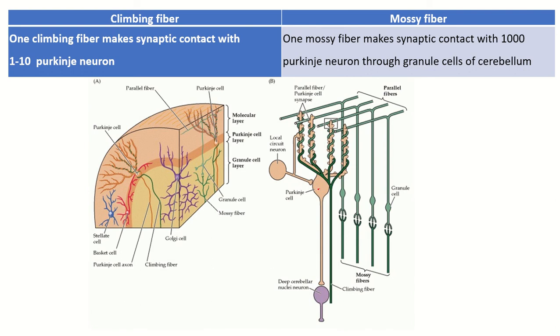This is the Purkinje cell. One climbing fiber, and this is the climbing fiber. This one climbing fiber makes synaptic contact with 1 to 10 Purkinje neurons. These are the mossy fibers. Mossy fiber first makes synaptic contact with the granule cell, and the granule cell synapses with the Purkinje cell. One mossy fiber can make synaptic contact with thousands of Purkinje neurons.